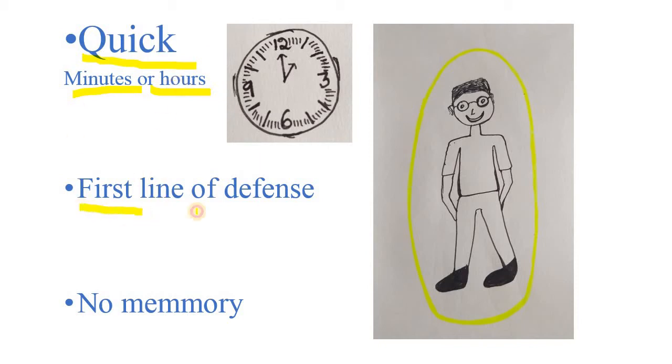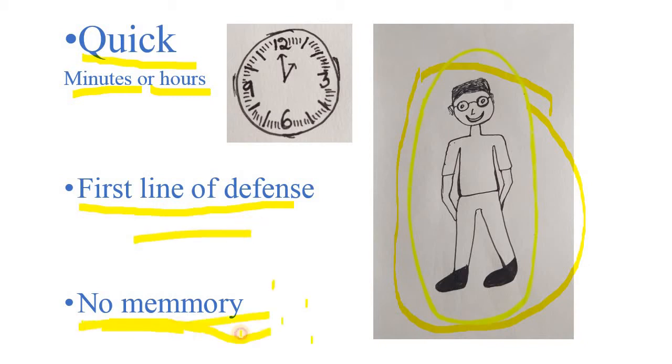Innate immunity provides the first line of defense to our body by way of its physical and chemical barriers. Innate immunity has no memory, or immunological memory is not present. That means innate immunity doesn't rely on previous exposure. If one pathogen has already attacked us and is attacking us for the second time, the innate immunity responds in the same way it responded the first time. That is, innate immunity has no immunological memory.